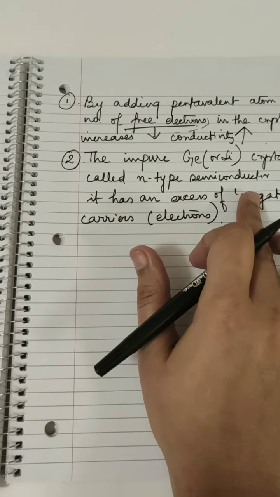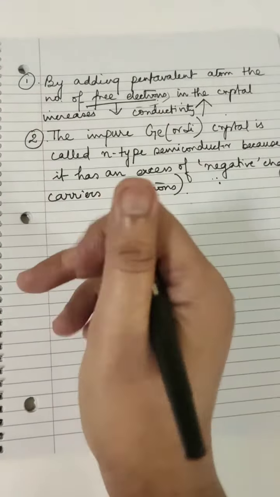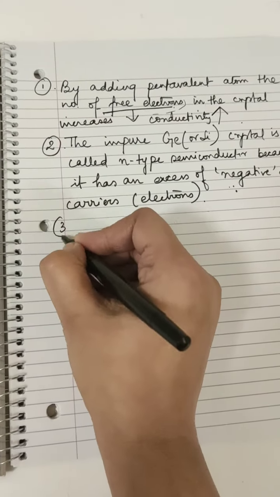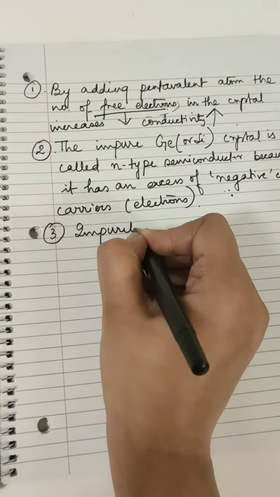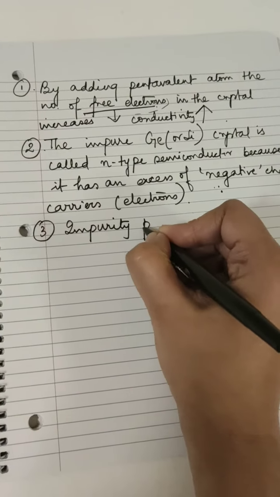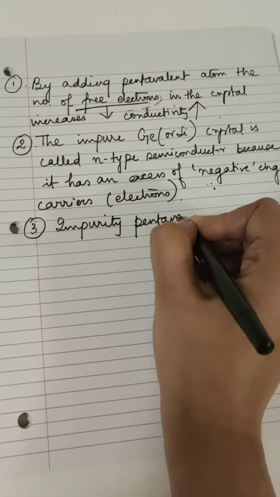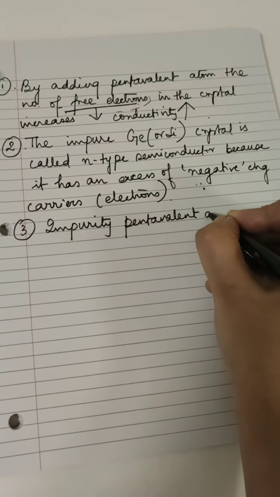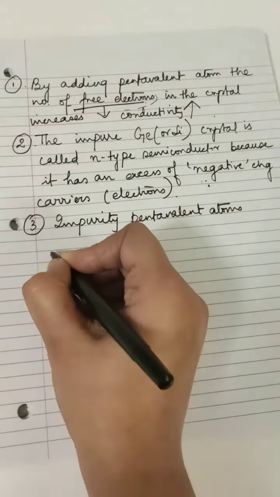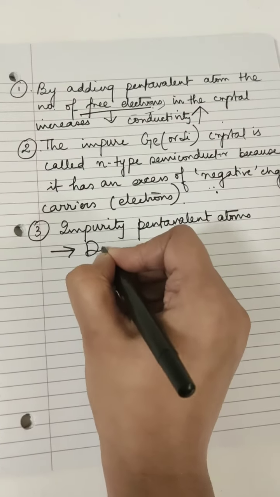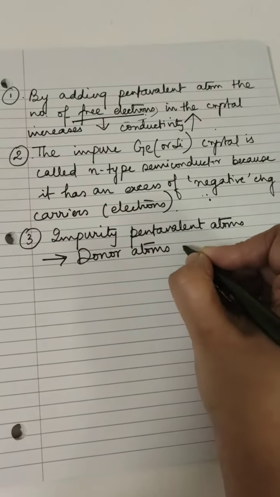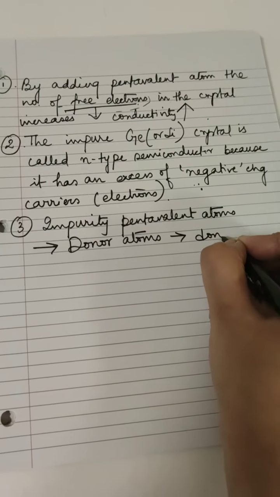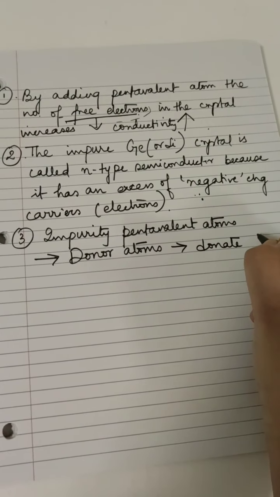Okay. The impurity atoms, the impurity pentavalent atoms, are called donor atoms. Why are they called donor atoms? Because they donate the conducting electrons to the crystal.